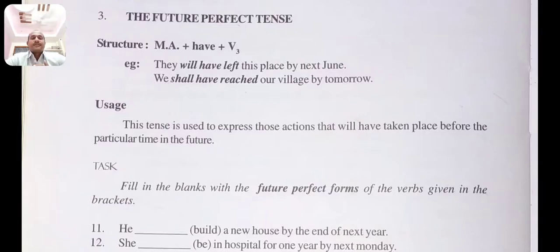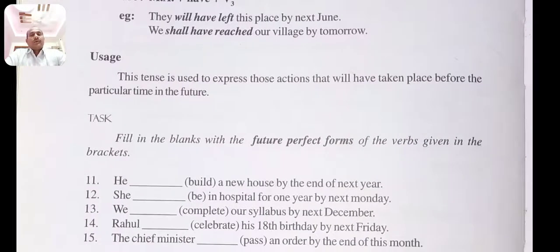It expresses the actions that will have taken place before the particular time in the future. That's why we use it like this: they will have left this place by next June. We shall have reached our village by tomorrow. So here it expresses actions that will have taken place before the particular time in the future. Okay.